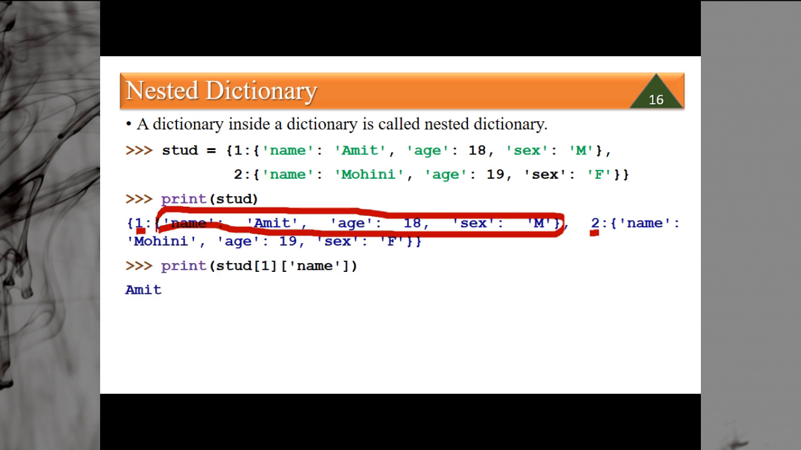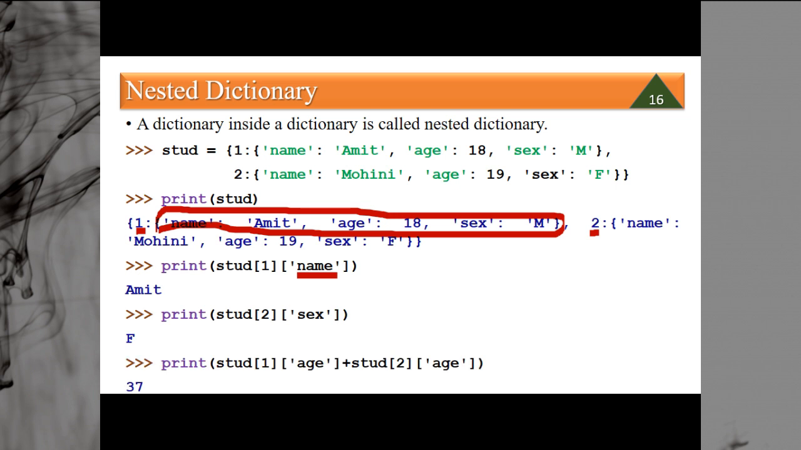Now if I want the name of the first student, I will use stud1 as the first key, and within that, since it is a dictionary and I want the name, I will use another key. Similarly, if I want the sex of the second student, then student 2, and then sex is female, and so on. Okay, we want to add the age of both the students, so student 1 age plus student 2 age, and this will be added. Student 1 age is 18 and student 2 is 19, that gives you 37. So this is how you can create a nested dictionary.